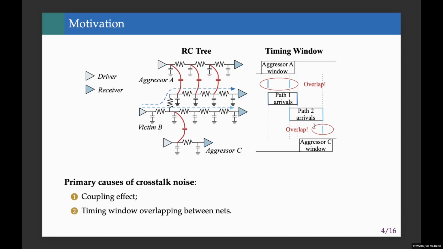From the figure, we can observe the timing windows here. When aggressor path transitions overlap with the victim path signal arrivals, interference amplifies. From our analysis, two key factors drive crosstalk. First is the coupling effect from adjacent nets. Second is the timing window overlaps between aggressors and victims. Our goal is to build a fast and accurate predictor that can capture both coupling capacitance and dynamic timing interactions.